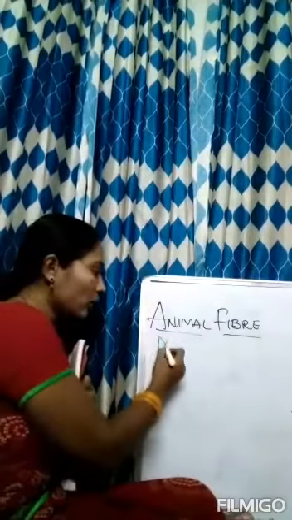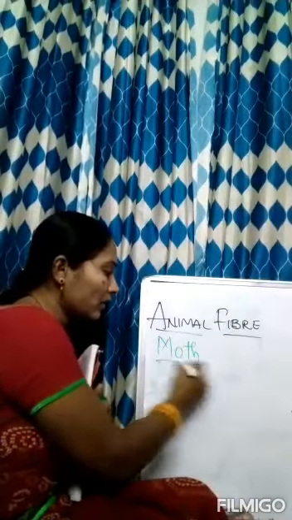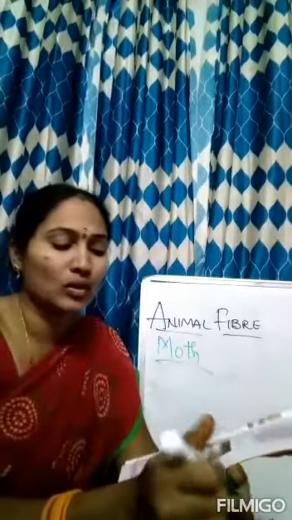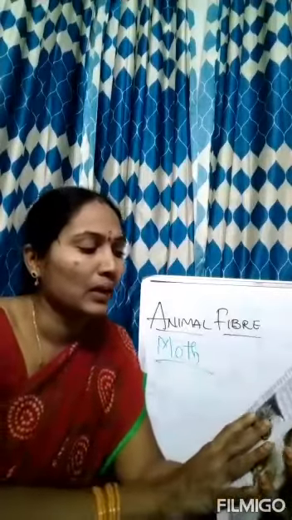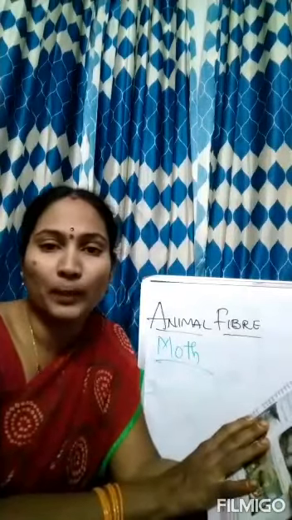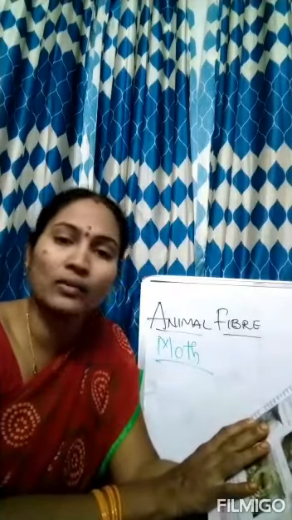Why? To kill the larva that is inside. Otherwise what happens? It will cut the net and grow into a moth and it will fly away. So the moth will come out from the cocoon if they don't kill the larva that is present inside the cocoon. Thus, they won't be able to obtain a quality fiber or fabric.